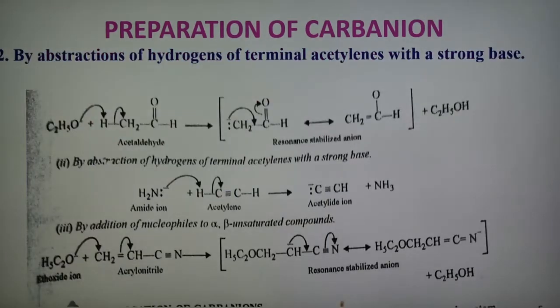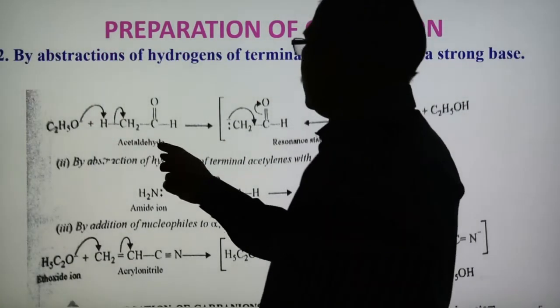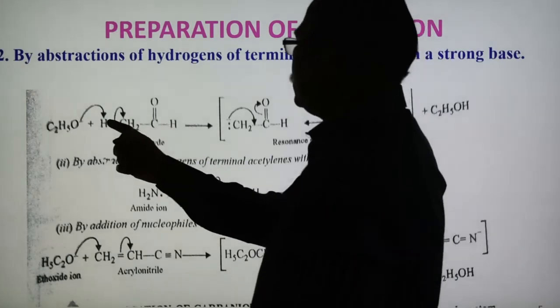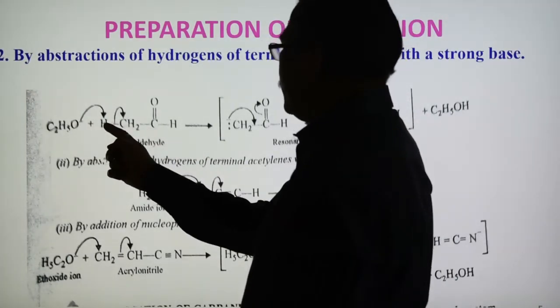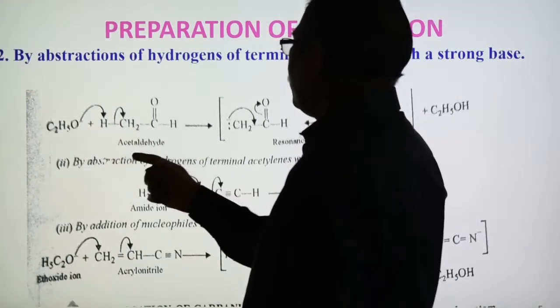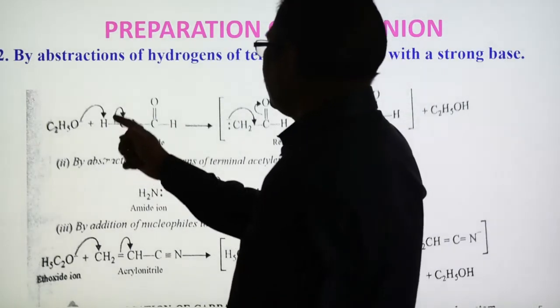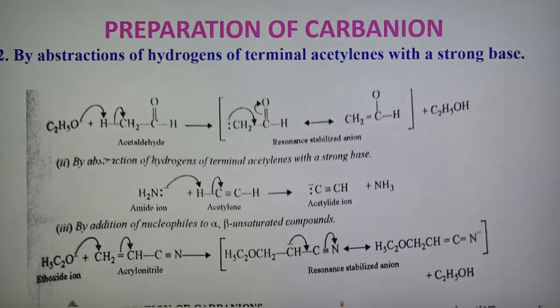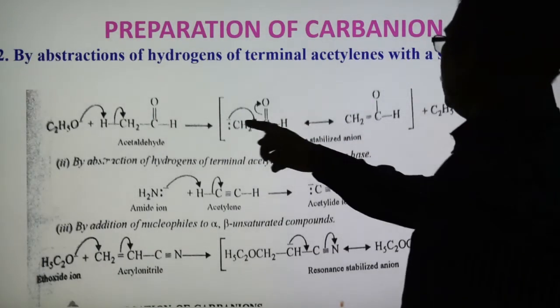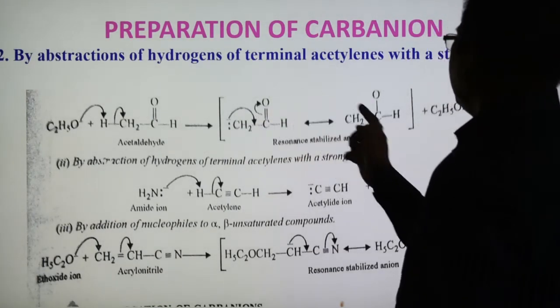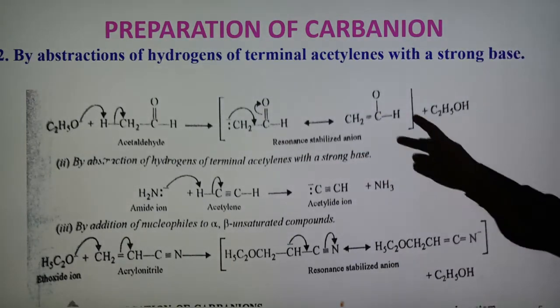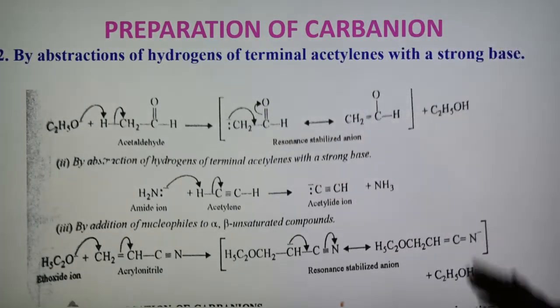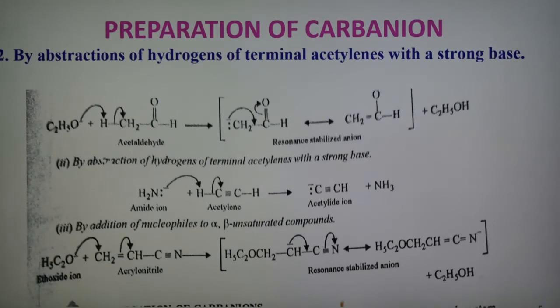Another method is by taking acetaldehyde, CH3CHO. The ethoxide abstracts hydrogen, forming this type of compound, and the electron pair shifts to this carbon, which becomes negatively charged. So this is the carbanion, and it is resonance stabilized. This is shifted here and this is shifted here, forming this type of structure. These two structures are known as resonance stabilized anions. So these are the three examples shown by the abstraction of hydrogen.